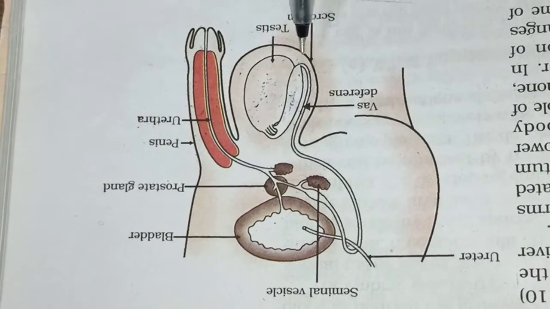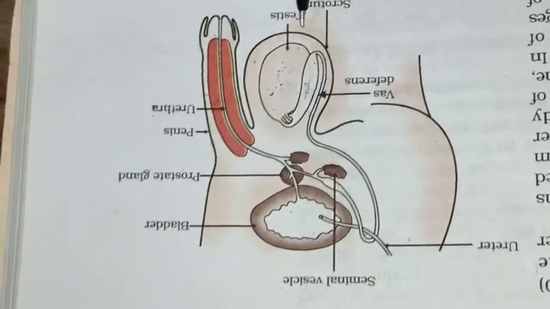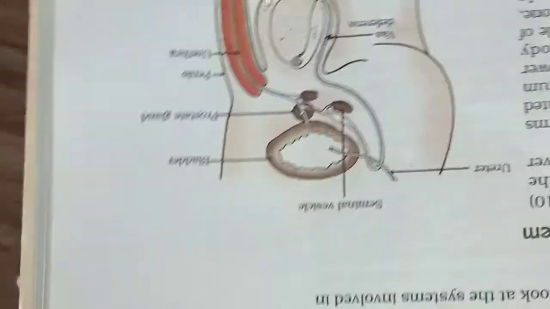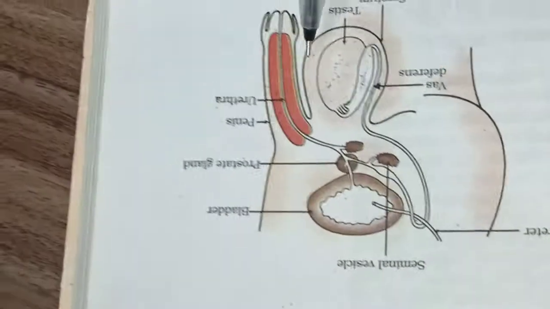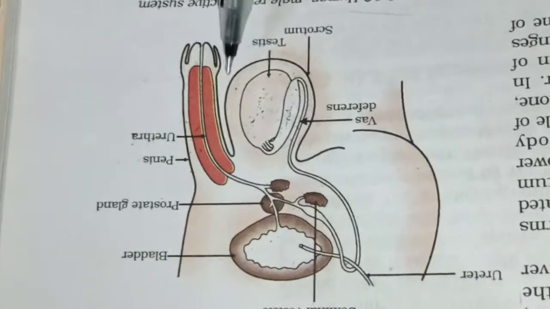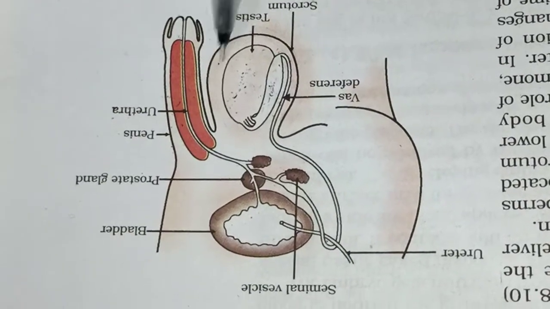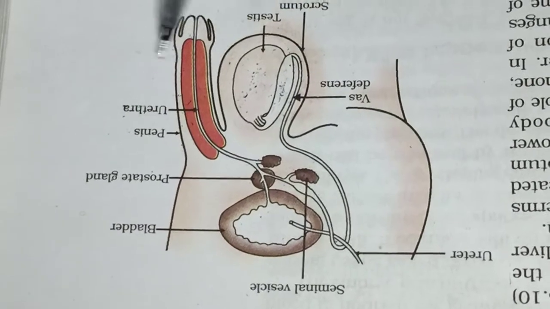The scrotum is actually giving a form to the testes. During the winter season it is smaller in size, and during the summer season it is larger in size. So it is the area in which the testes are kept.